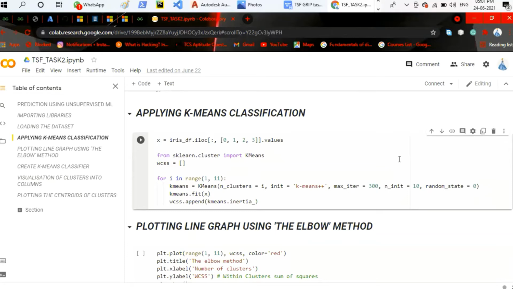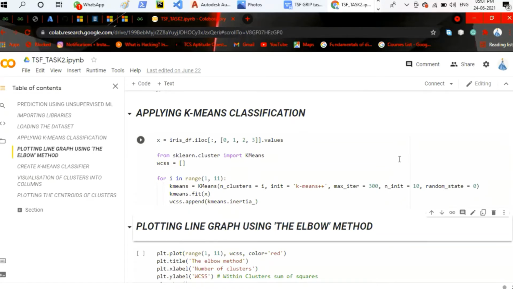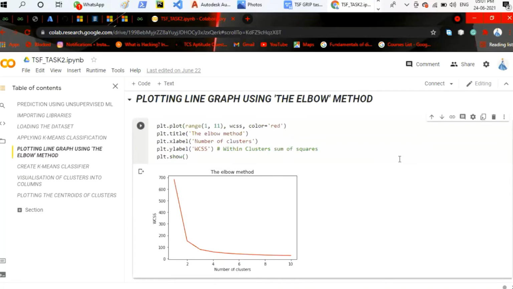After applying K-means classification, I have plotted the line graph using the elbow method. The elbow method is one of the methods used to plot the graph according to its sequence. For plotting the graph, I have used the plot function.